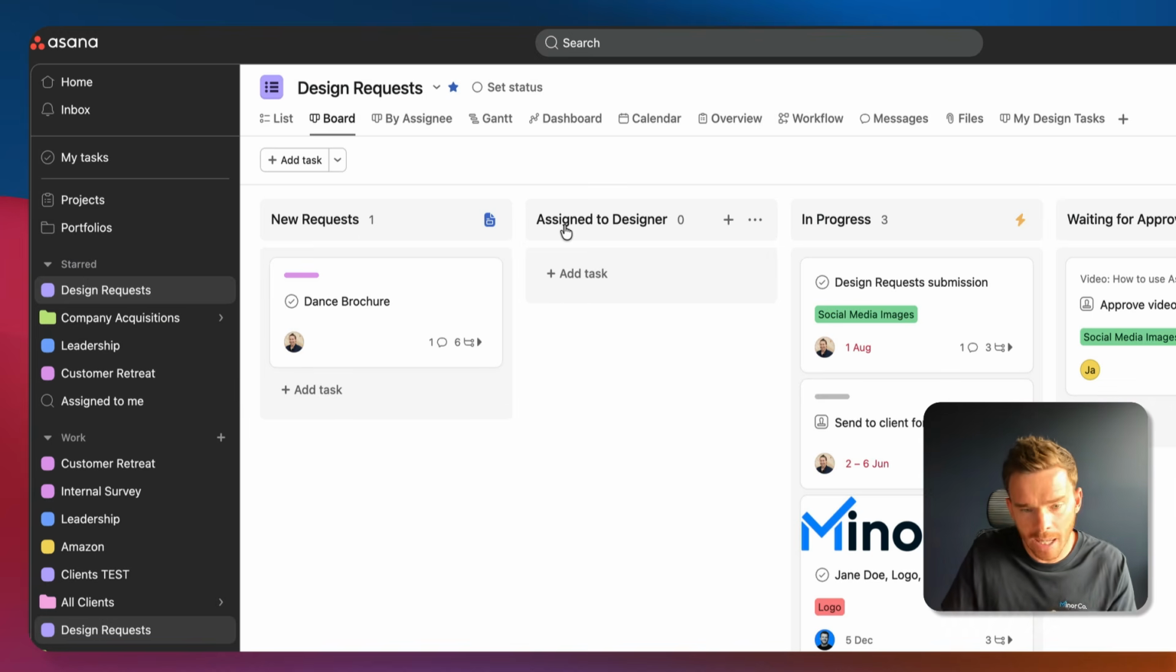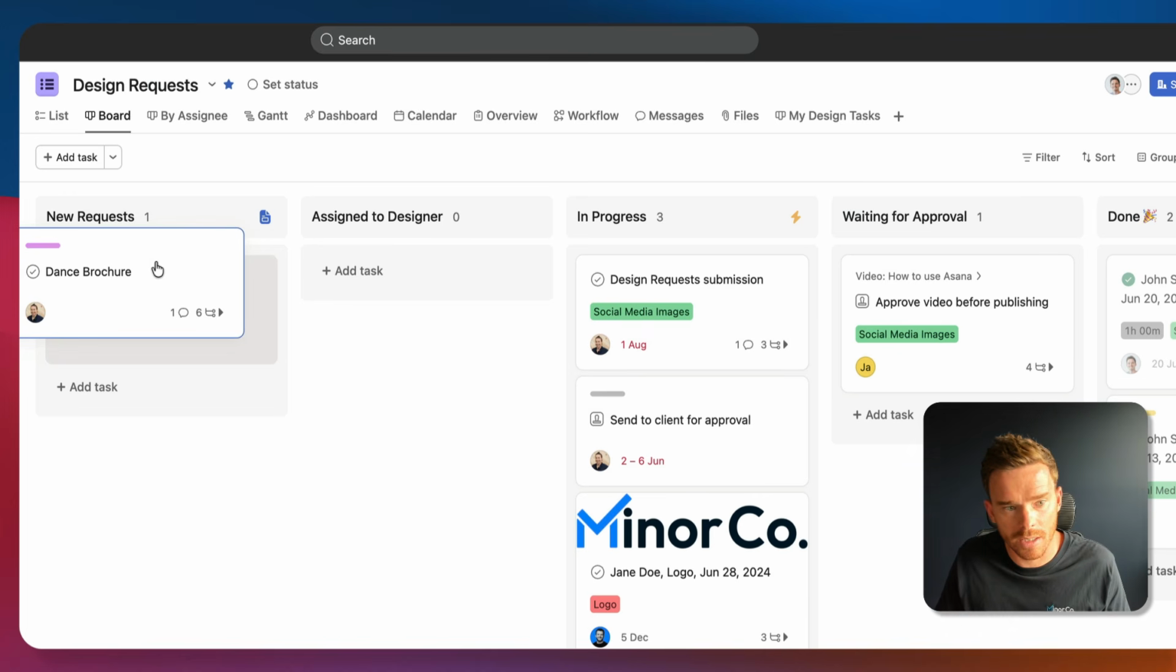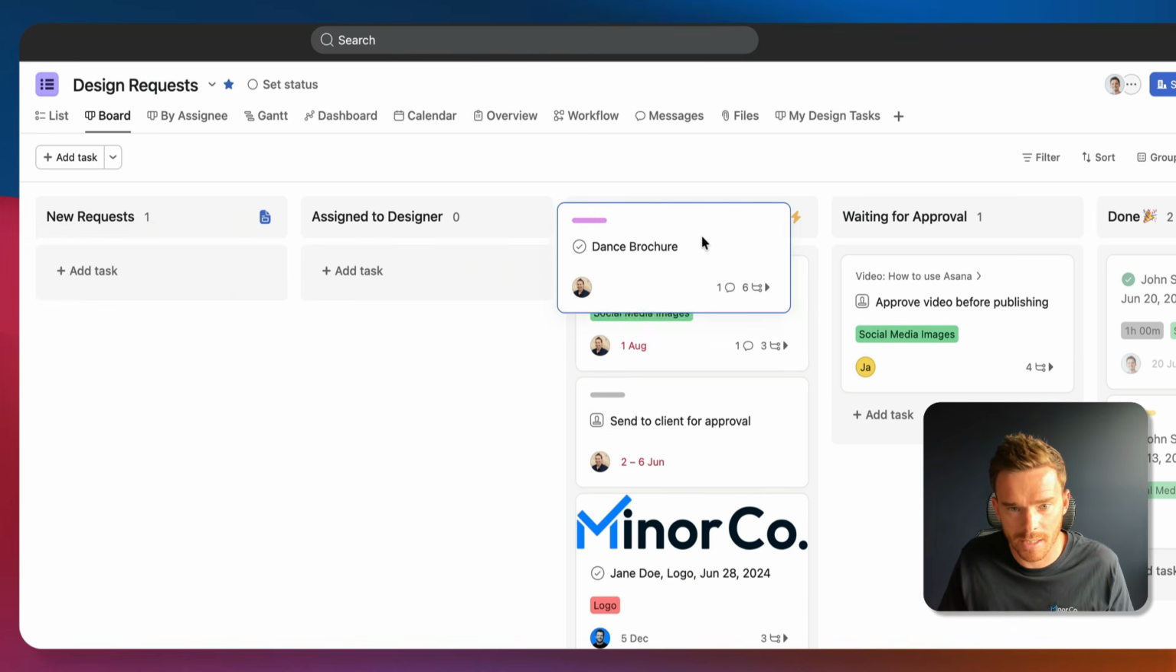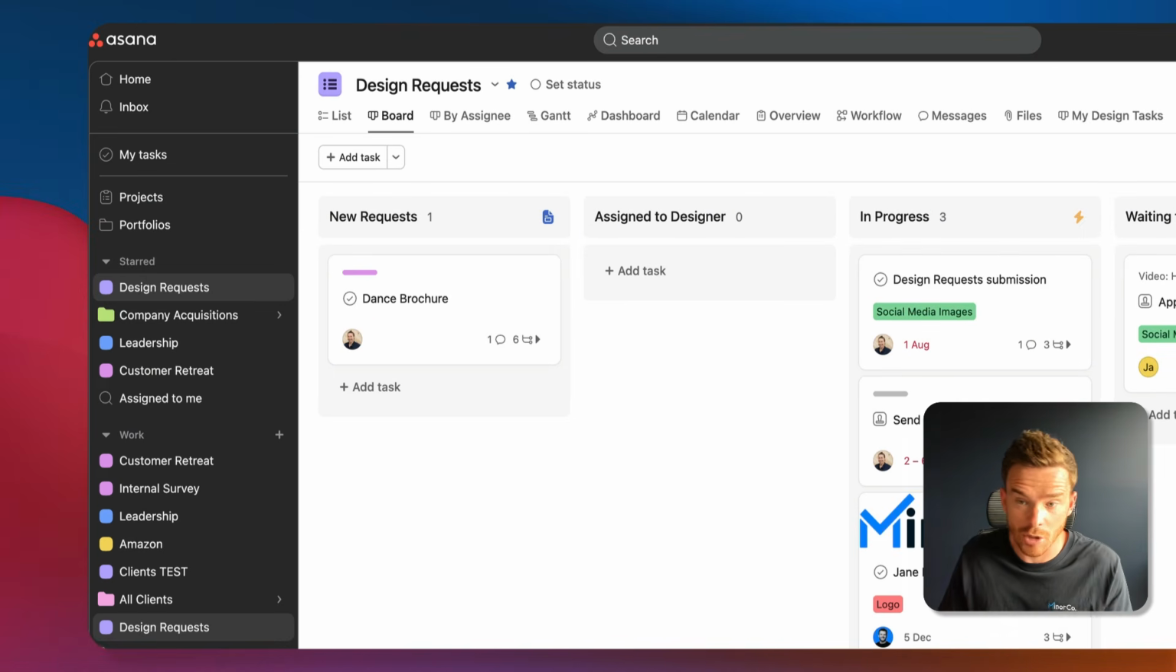It's more of a Kanban style, and you can move tasks through these stages. So new requests, assigned to designer, in progress, waiting for approval, and done. And you can customize projects like this with fields and rules that help you to automatically update tasks as they move through those stages.